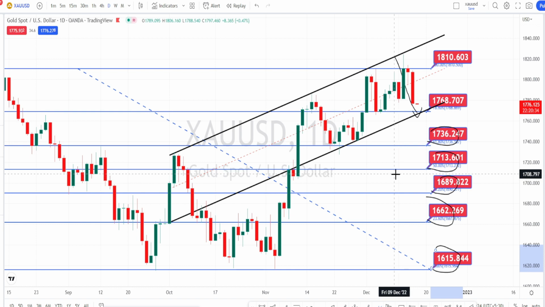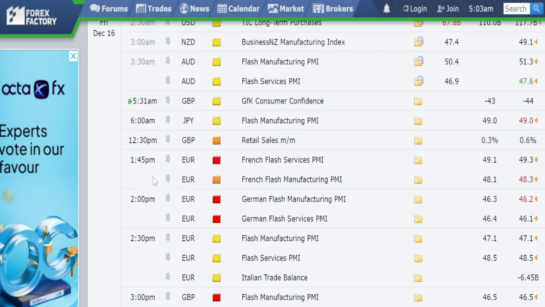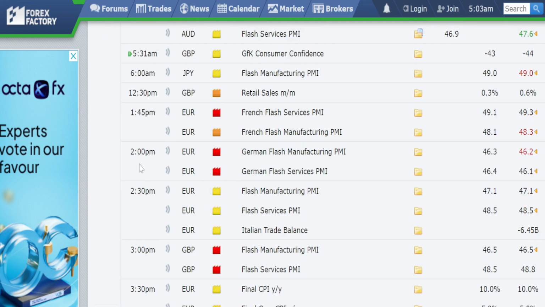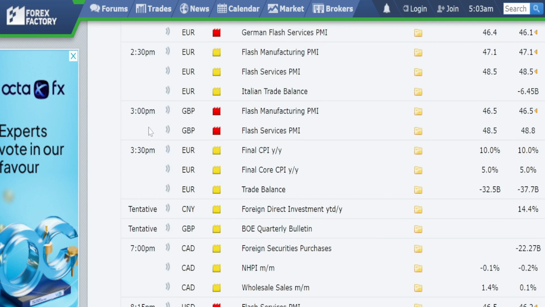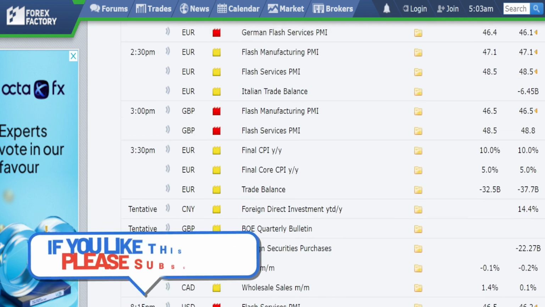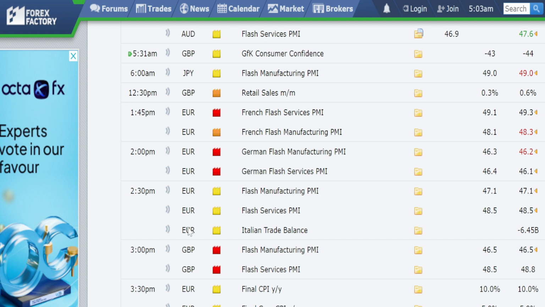And when we look at the economical events plan for today, Friday, December 16th, we have high impact news for euro related currency pairs at 1:45 p.m. At 2 p.m. also we have high impact news for euro related currency pairs, and at 3 p.m. we have high impact news for British pound related currency pairs, and at 8:15 p.m. we have high impact news for US dollar related currency pairs. Since we have lots of high impact news for major currency pairs, we can expect lots of volatility in gold also.